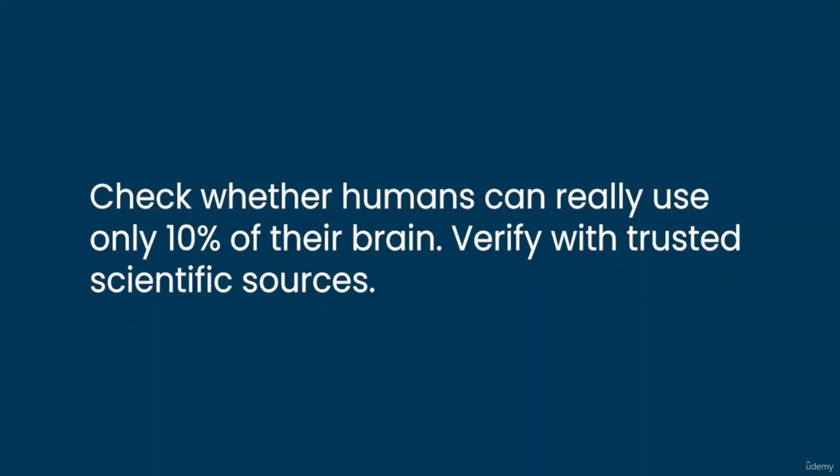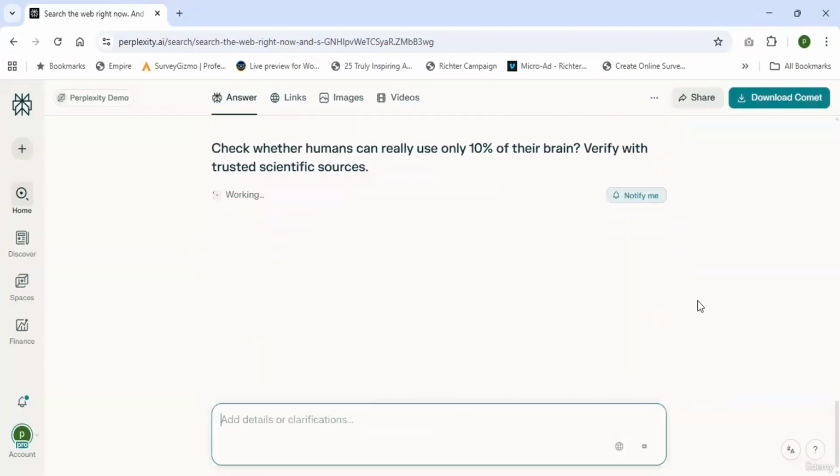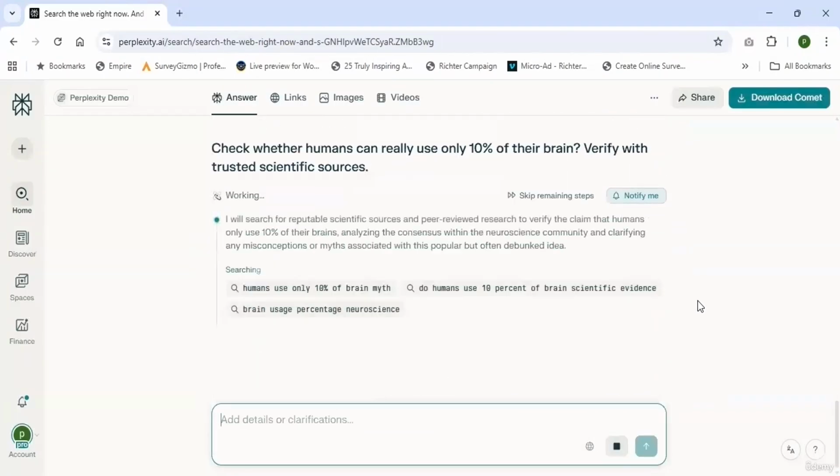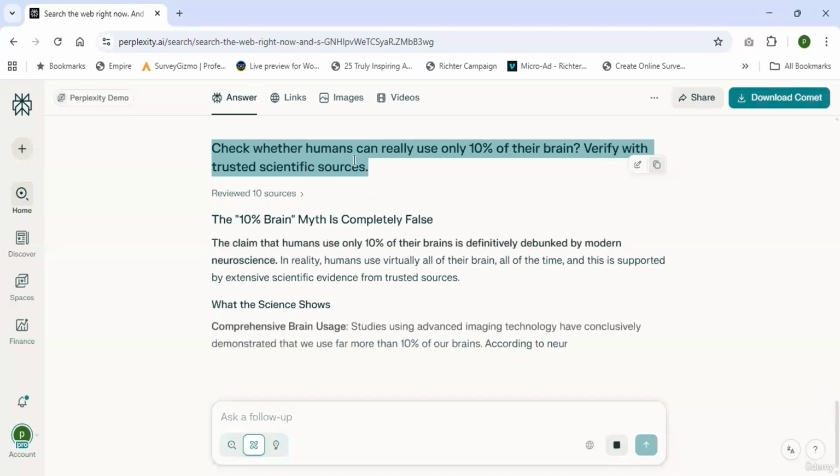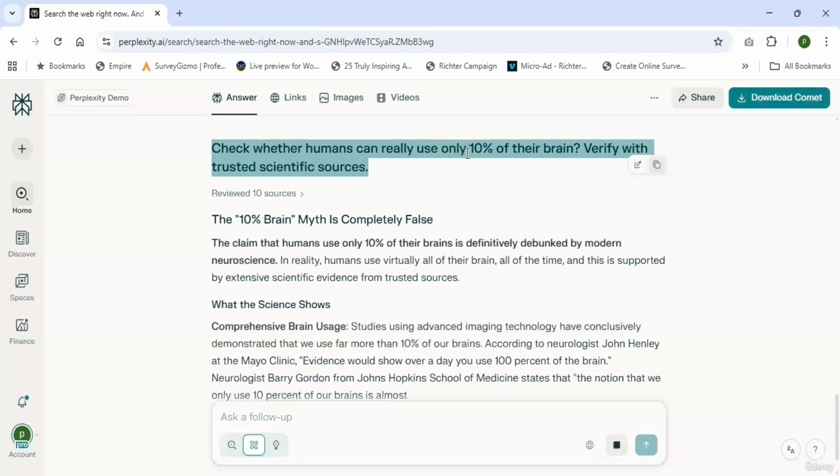Check whether humans can really use only 10% of their brain. Verify with trusted scientific sources. Enter. So this is another simple question, asking it to go deep research and generate the right answer. Here it is a true or false question: check whether humans can really use only 10% of their brain. So it is generating the answer.